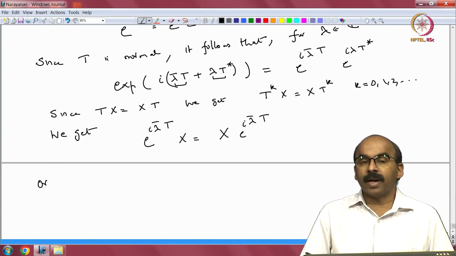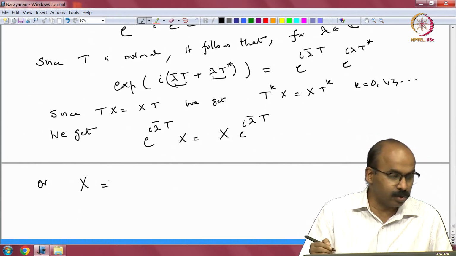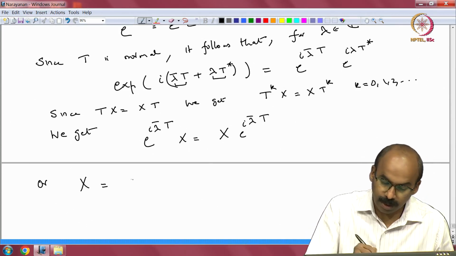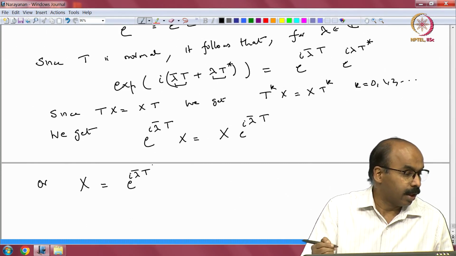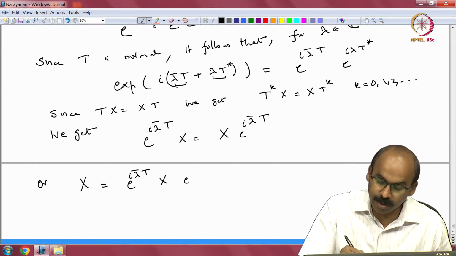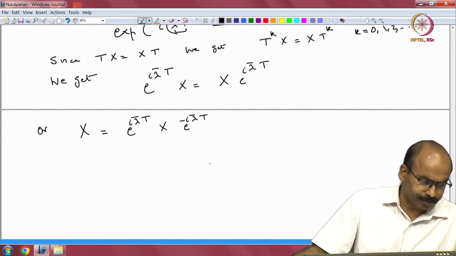Now, I want to write x, okay. So, let me write down and then see why this is true. It is e to the I lambda bar t x into e to the minus I lambda bar t, okay. So, why is this true?